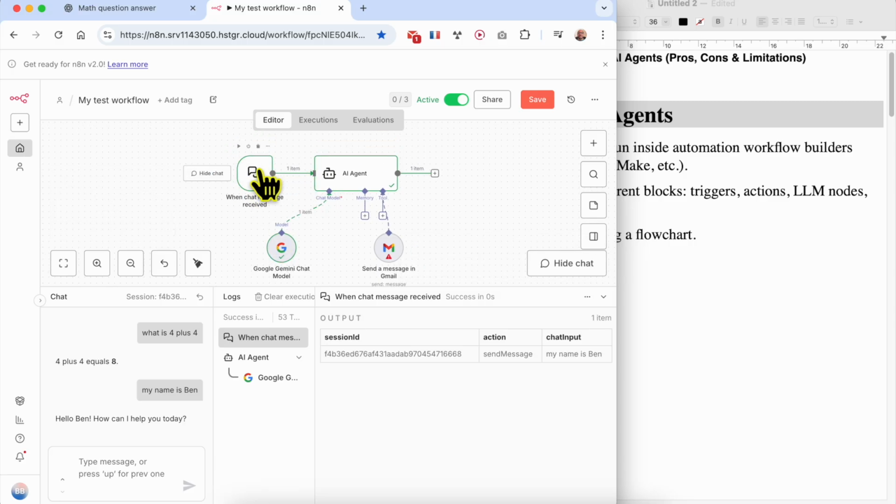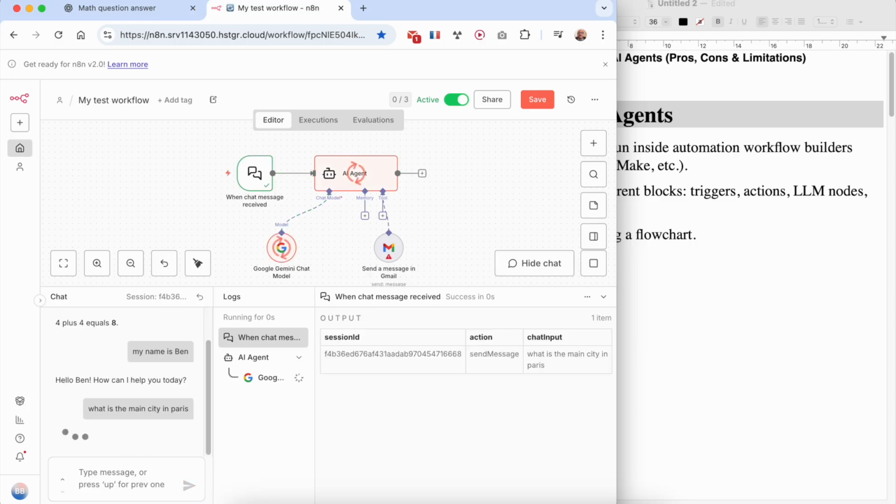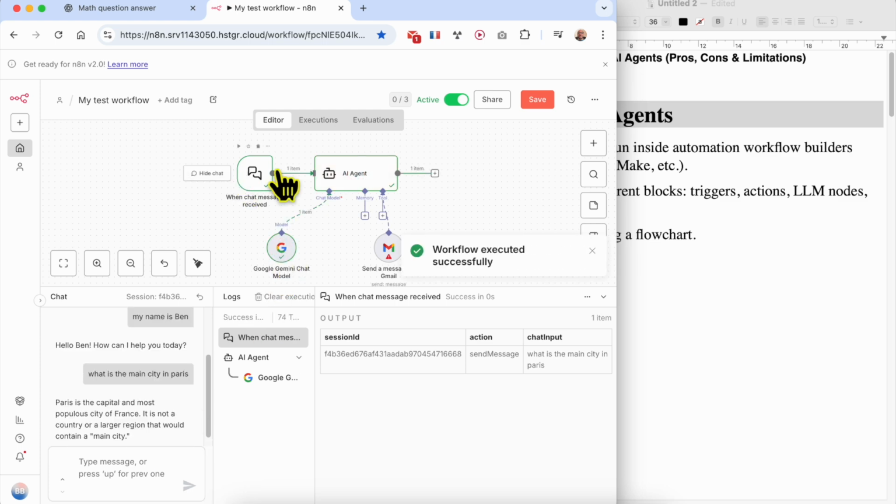You will see that data will jump from the chat to the AI agent to the Gemini, the brain. In this case, I am using Google Gemini. For example, what is the main city in Paris? As you see here, the AI agent used Google Gemini in order to understand my question.